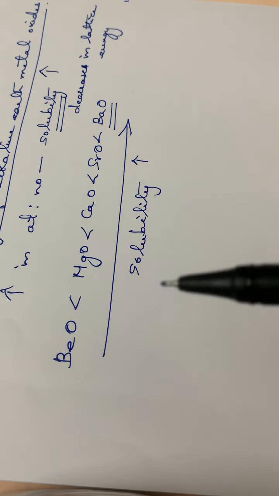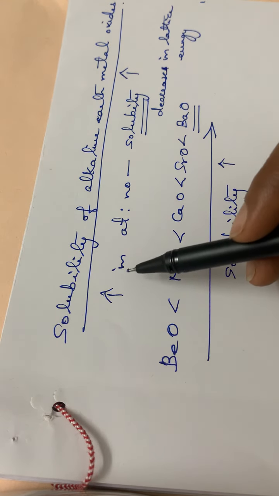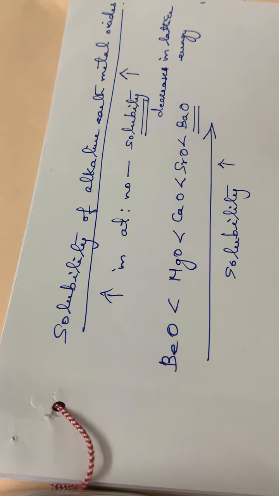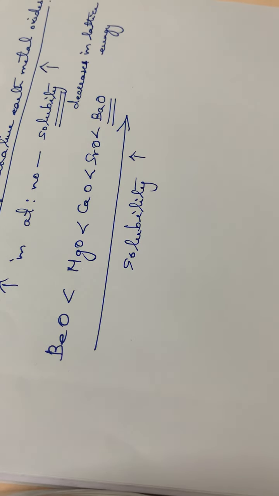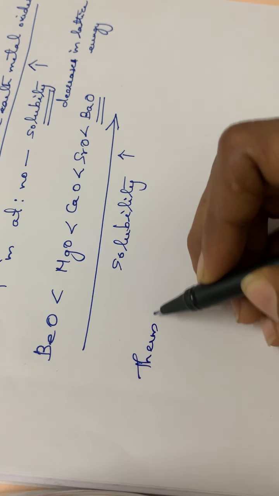This is about the solubility of alkaline earth metal oxides: with increase in atomic number, or down the group, solubility increases because there is a decrease in lattice energy of these oxides. Then coming to the thermal stability of these oxides.